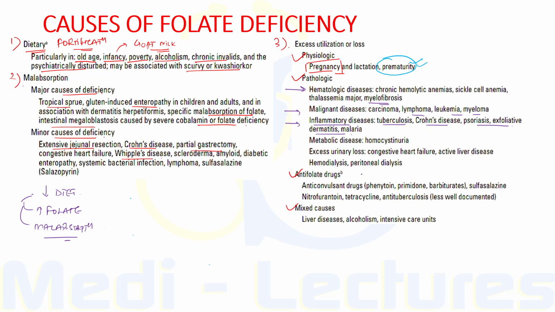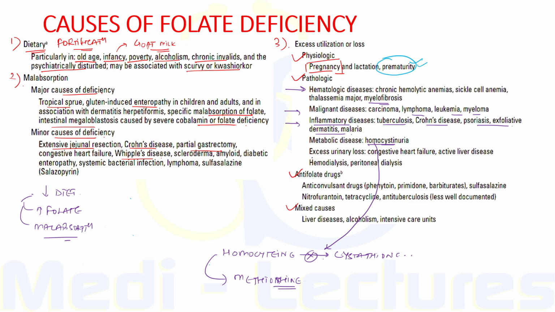Now, metabolic disease like homocystinuria can also lead to folate deficiency. So this is a rare metabolic defect in which there is a defective or inability to convert homocysteine to cystathionine. This conversion is not happening. So due to this, there is increased conversion of homocysteine to methionine, and this conversion leads to overutilization of folate, leading to its deficiency.